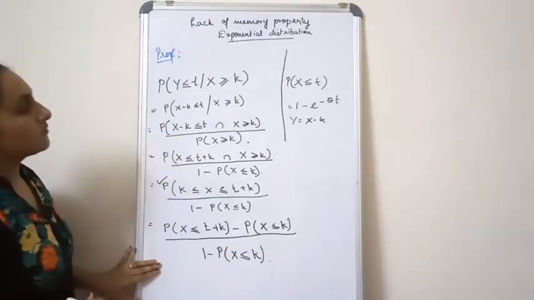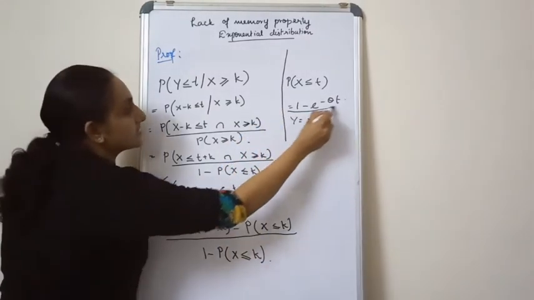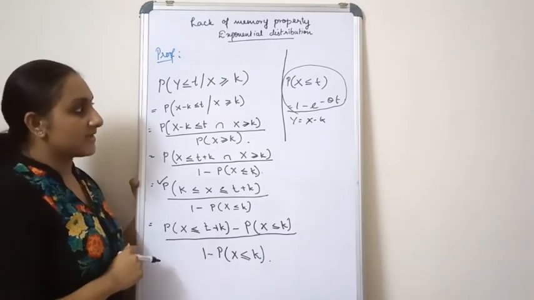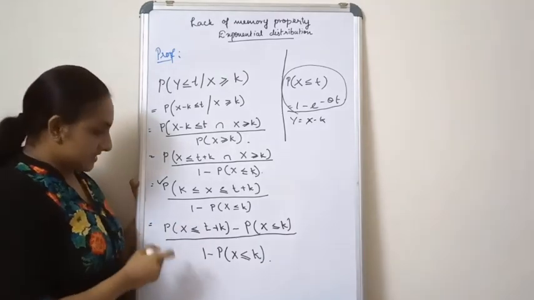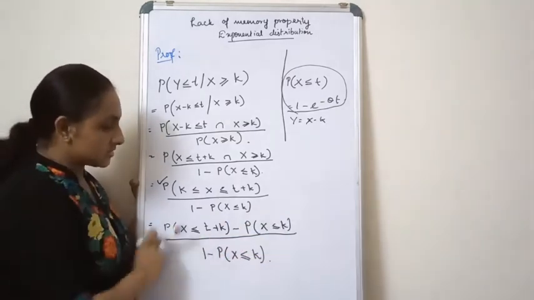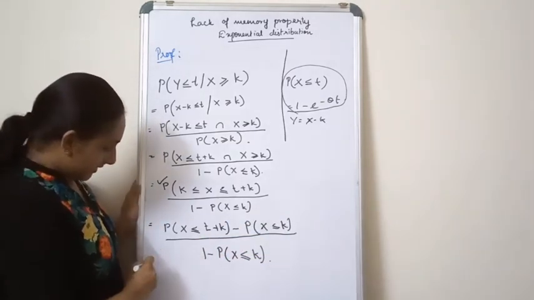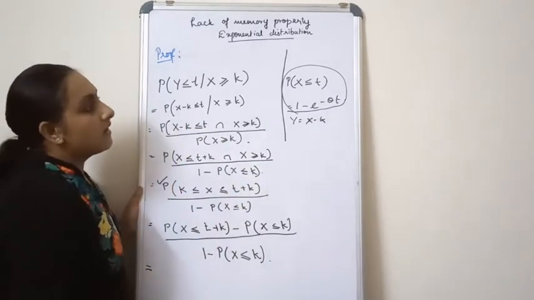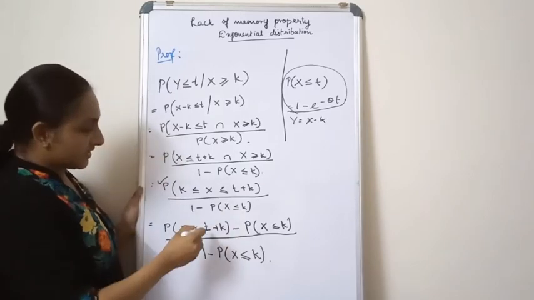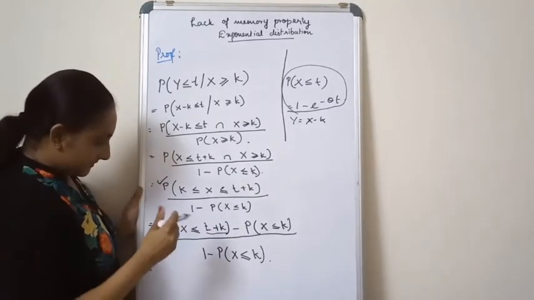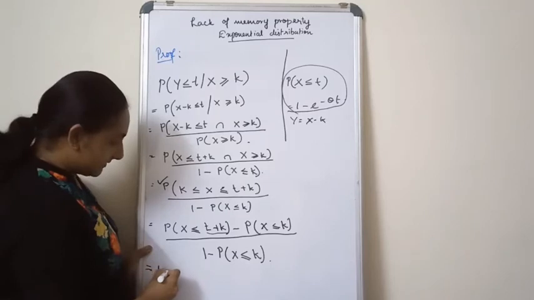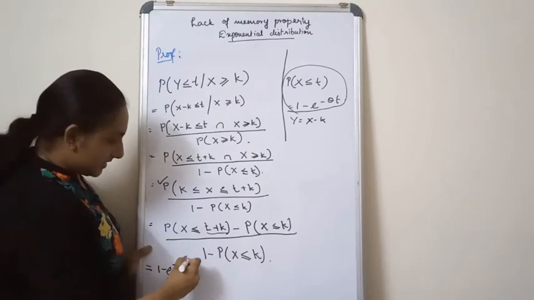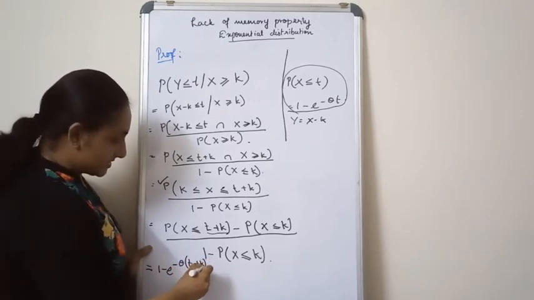Now I apply the result that the probability of X less than or equal to t is 1 minus e raised to minus theta t. Instead of t, I have t plus k, so I write 1 minus e raised to minus theta into t plus k.